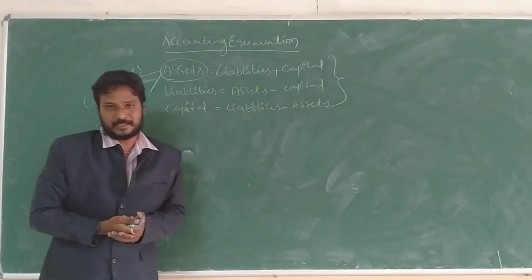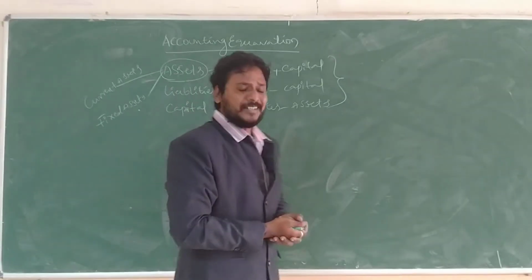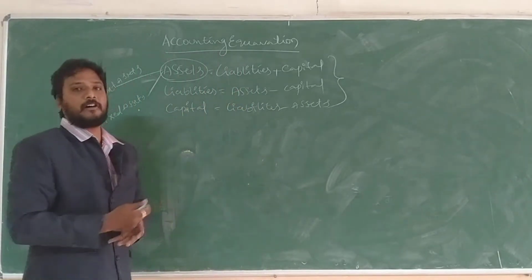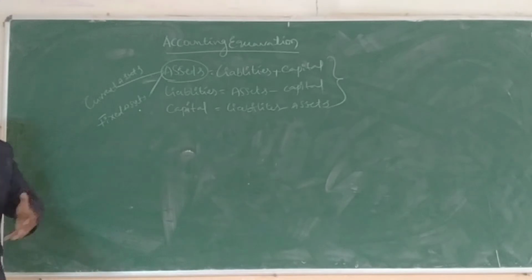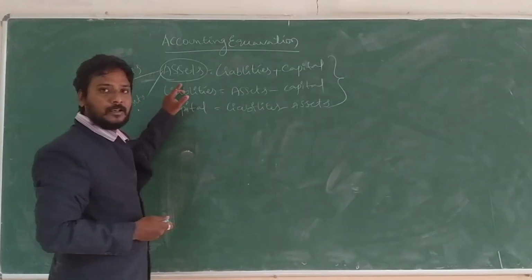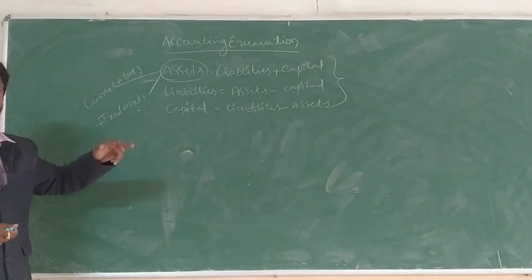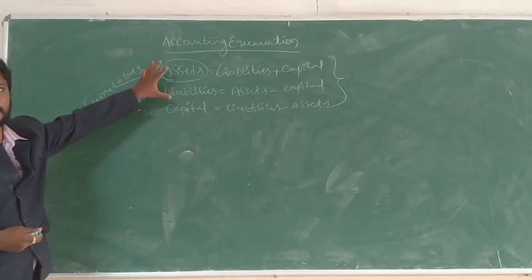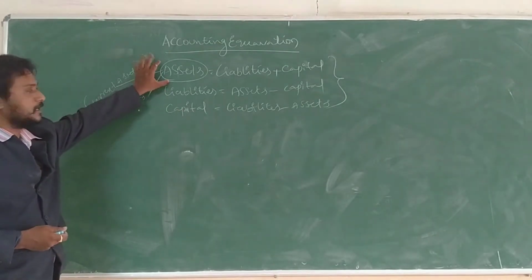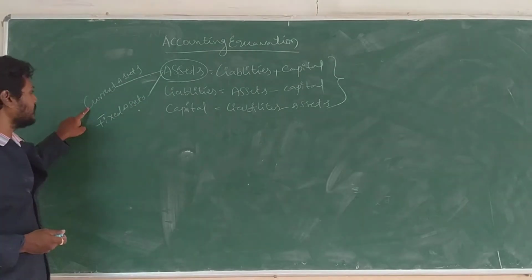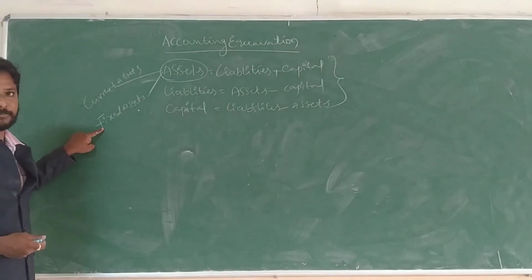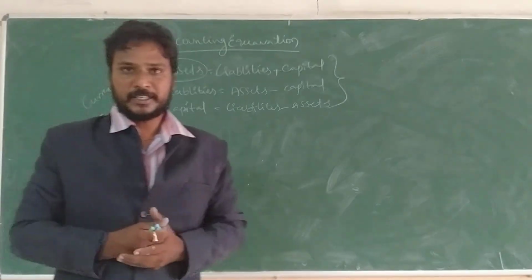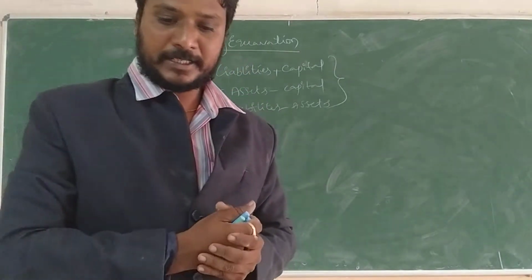So what is an asset? An asset is something introduced in the organization from which we earn something. We are earning from the properties or the assets, which is called an asset. Assets are divided into two ways: current assets and fixed assets. So what is a current asset and what is a fixed asset?